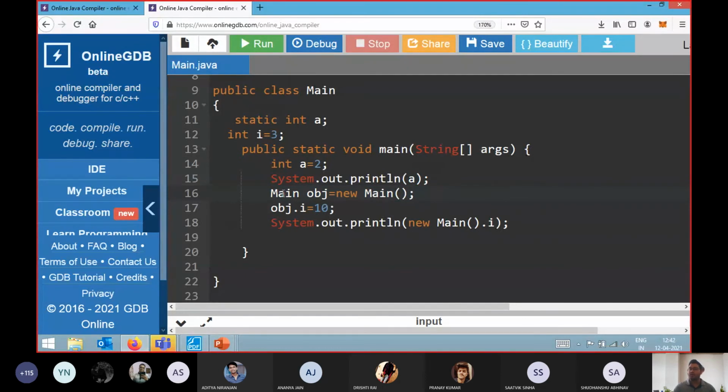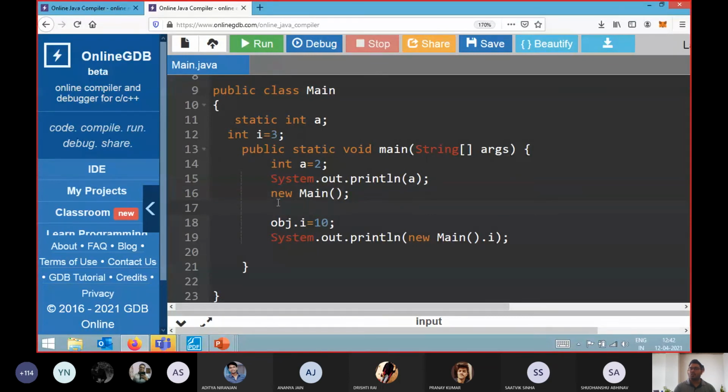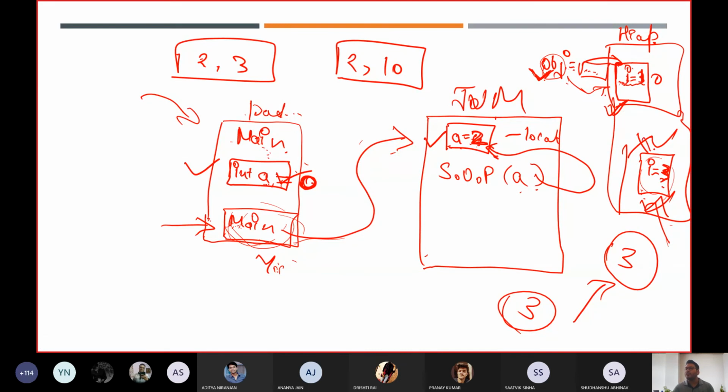Why? Because our garbage collector will see that it might be possible that we call this particular object, because we have an address of this object. But if I just write it like this, then just after this line, what will happen? My garbage collector will see, okay, you have created an object, but you are not going to use it in future. You will never be able to access this particular object. That is why automatically in the memory, it will delete that particular object.